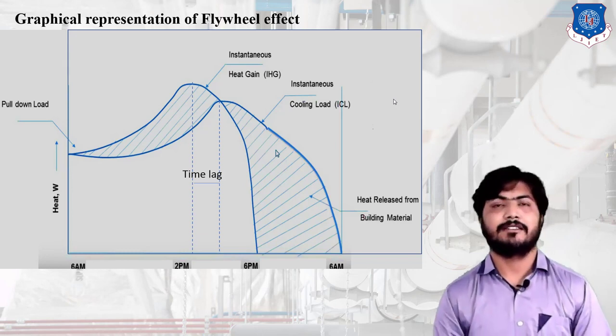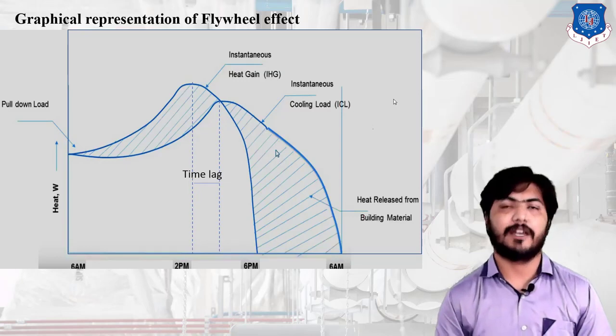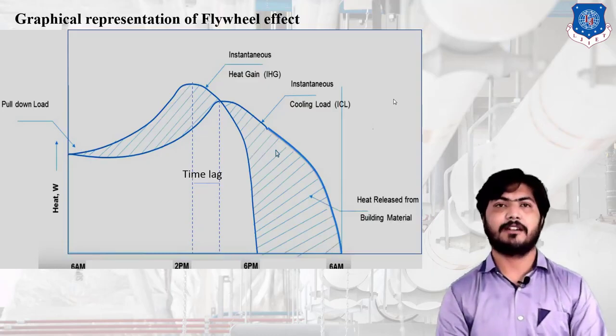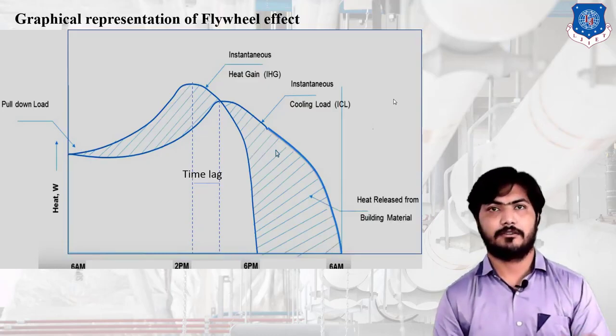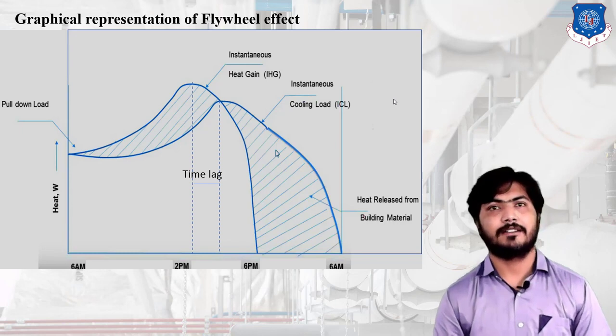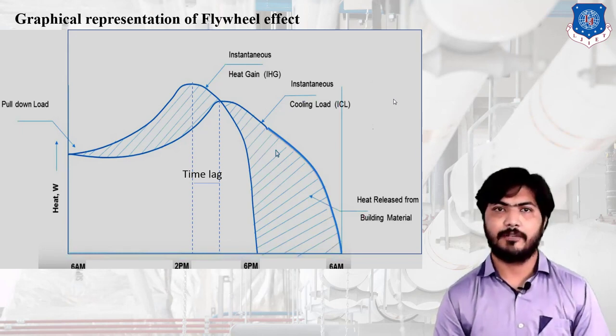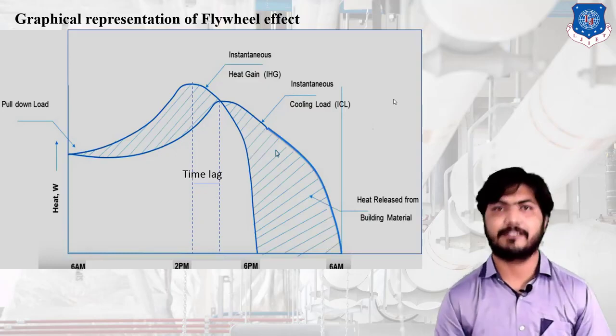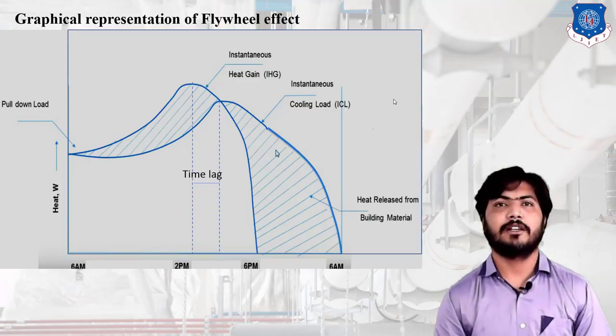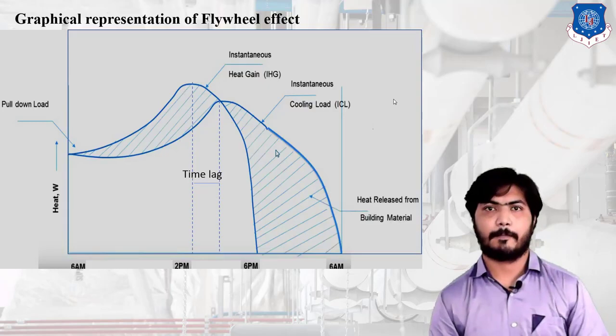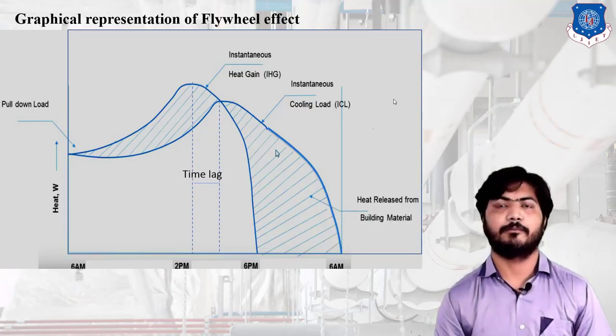This difference is known as the flywheel effect or inertia effect, because of heat stored by the wall. After sunset, the heat is all removed from the room naturally because the outside temperature decreases. So the cooling load is the heat release from building materials, shown in this graph.